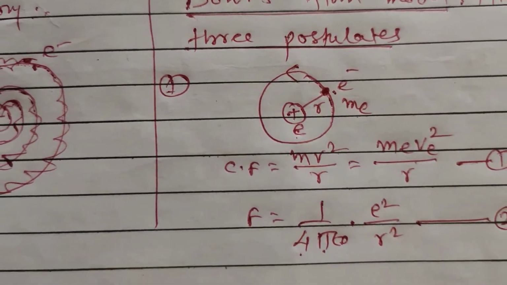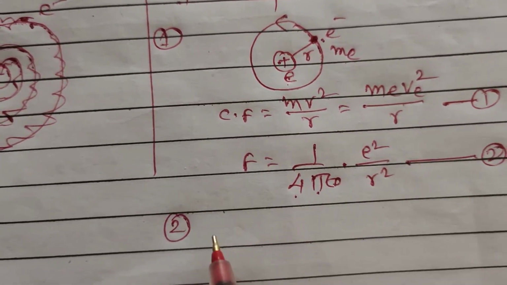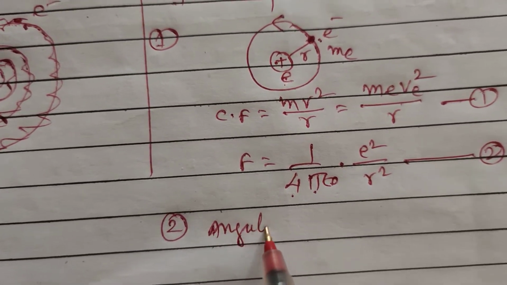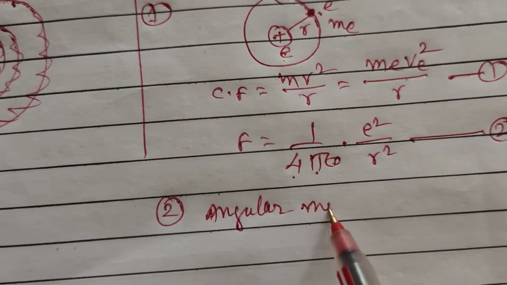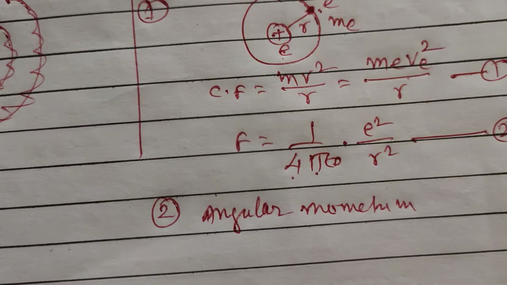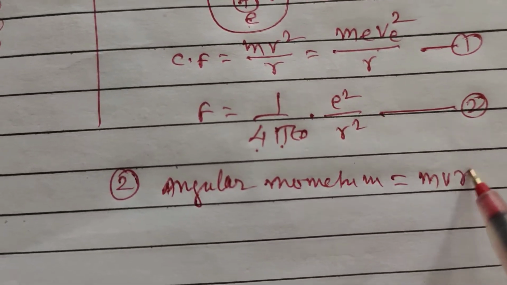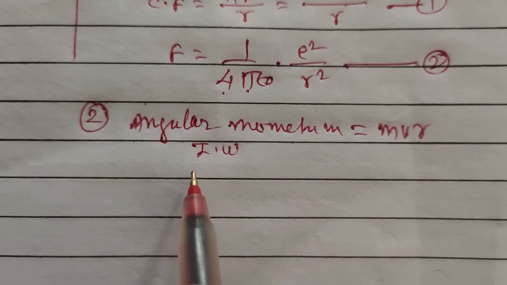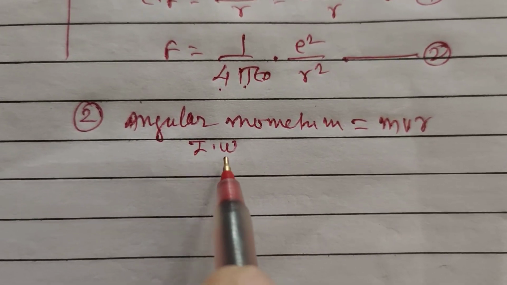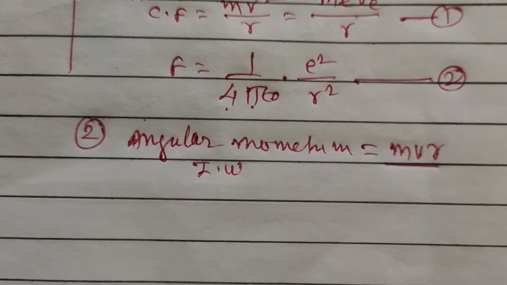electron. Again here the second postulate given by Bohr is that the angular momentum. As the electron moves in the circular orbit, it must have angular momentum. And this angular momentum is mvr, because angular momentum is I into omega, but here I is equal to m into r square and omega is equal to v upon r. Therefore, it becomes mvr, the angular momentum.